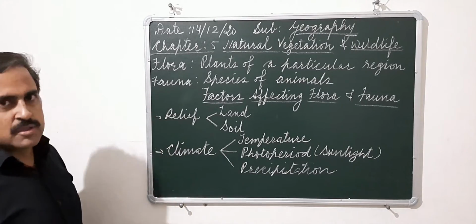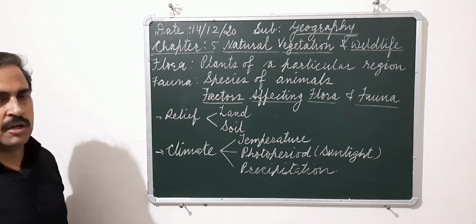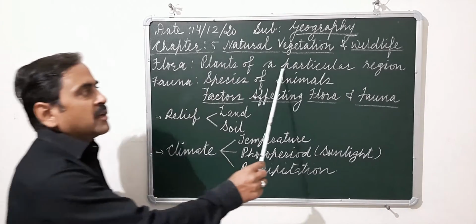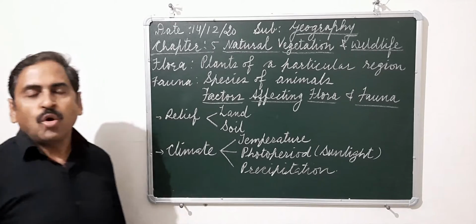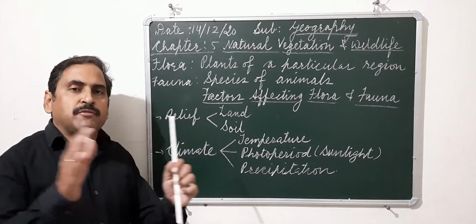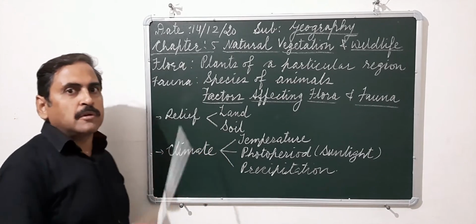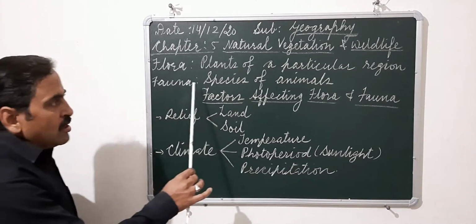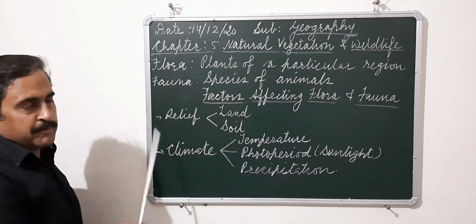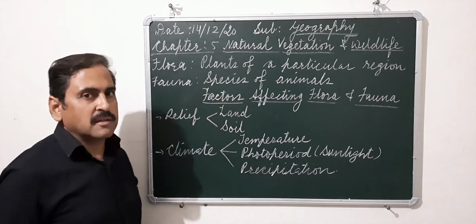Next important terms to understand are flora and fauna. Now what is flora? Flora refers to the plants of a particular region. For example, all the types of trees, plants, etc., which are found in Udaipur, that will be the flora of the Udaipur region. Likewise, all the species of animals are termed as the fauna. So fauna generally depends on the flora of that particular region.